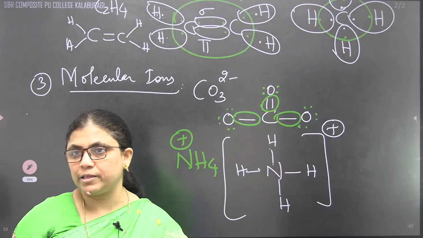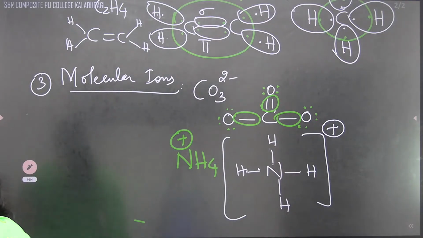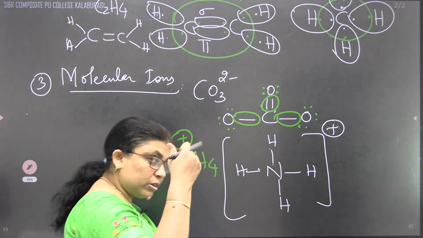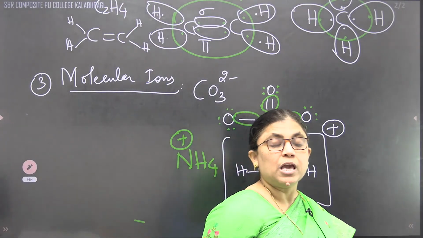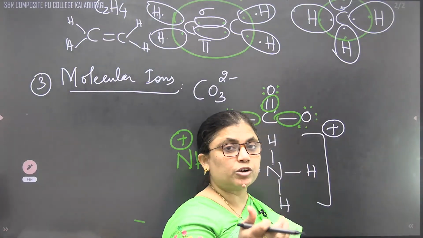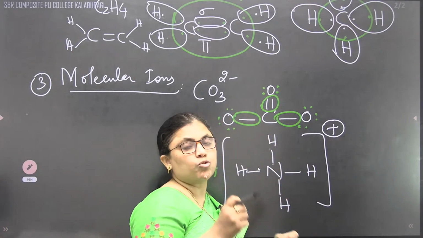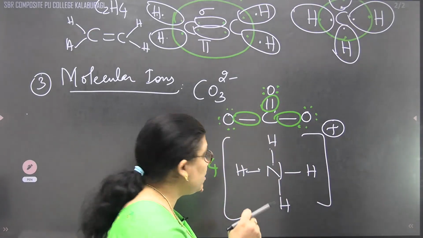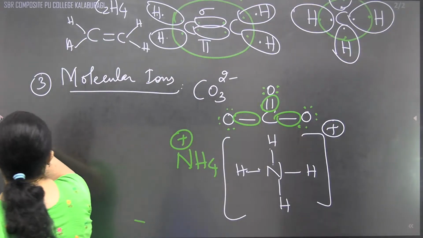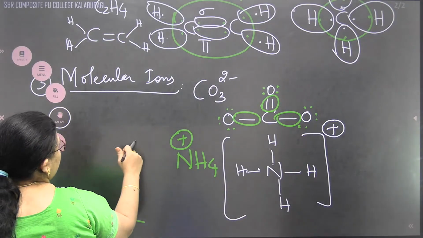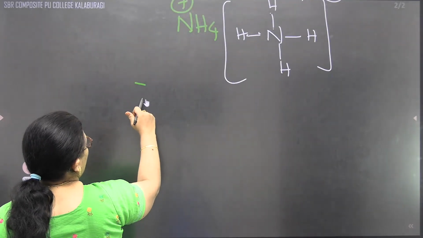Certain limitations will be there. Even molecules are there which do not contain 8 electrons, and they are stable. Doesn't mean that they are not stable. They are stable. Even if they contain more than 8, they too are stable. Even if they contain an odd number of electrons, they are stable. But the octet theory fails to explain why it is so. Limitations of octet theory.